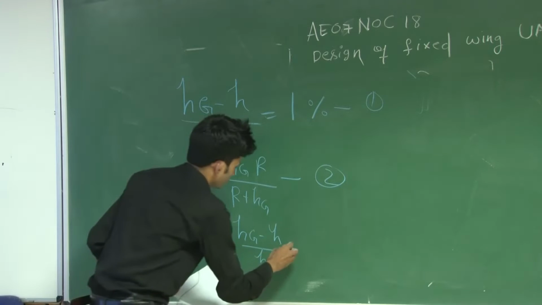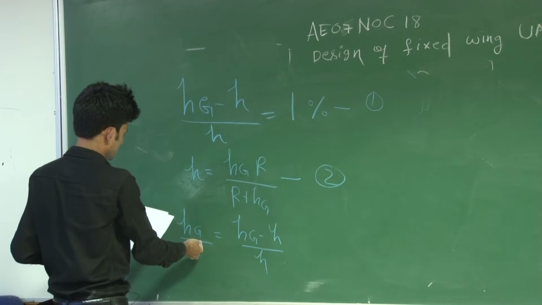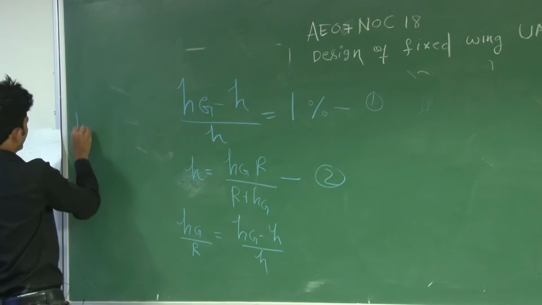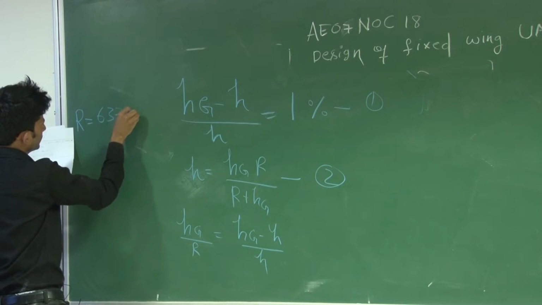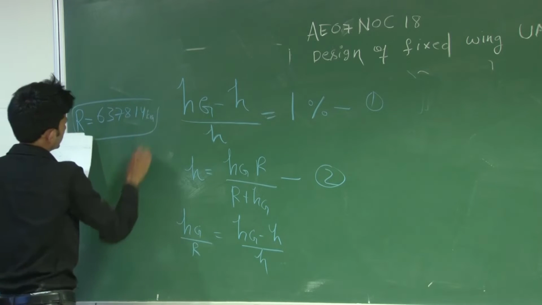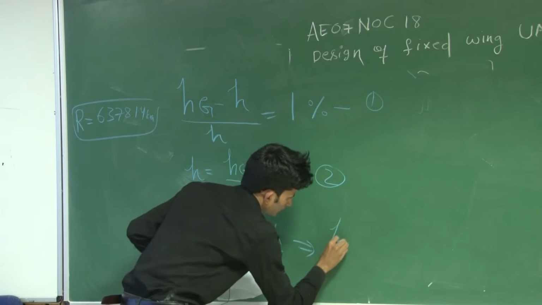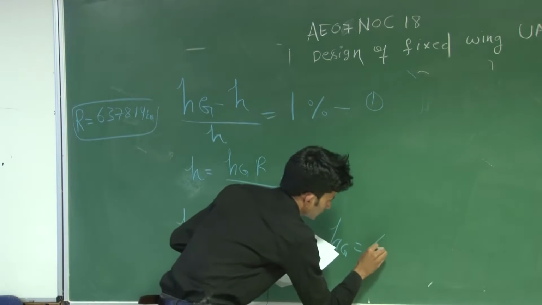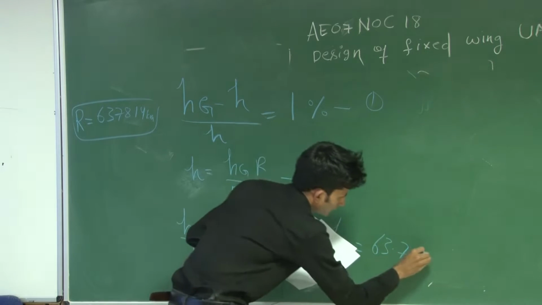So if you put this value 0.01, and R, we have taken the correct value of R, which is 6378.14 kilometers. So your geometric altitude will be Hg equal to 6378.14.